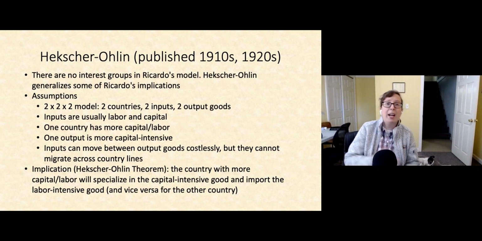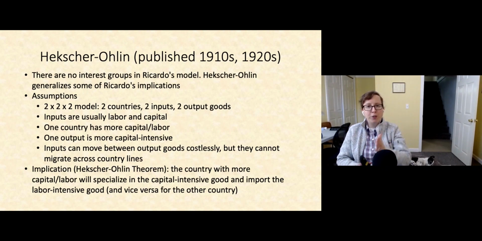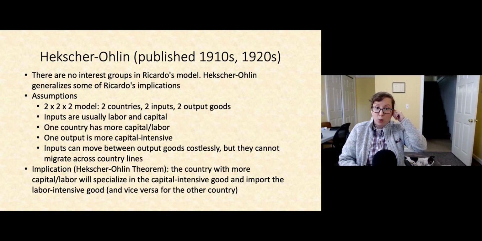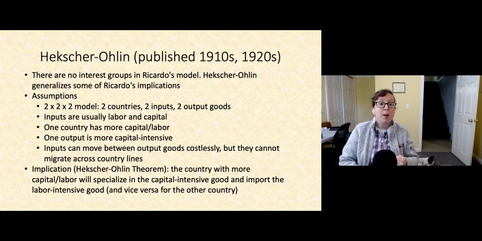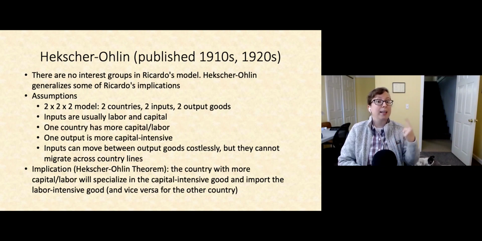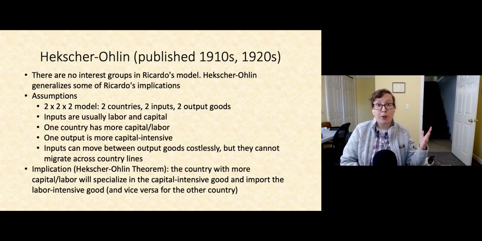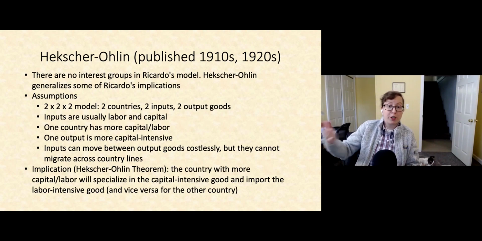So, Heckscher-Ohlin is a 2 by 2 by 2 model. There are 2 countries, 2 inputs, and 2 output goods. So we can still have France and England, and we can still have food and clothing, but now we can also have 2 inputs, say labor and capital. Furthermore, we'll assume that one country has more capital per unit labor, hence the other country is going to have more labor per unit capital.